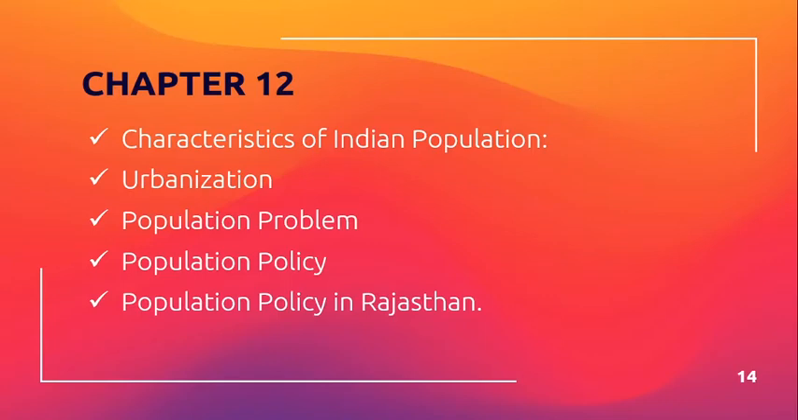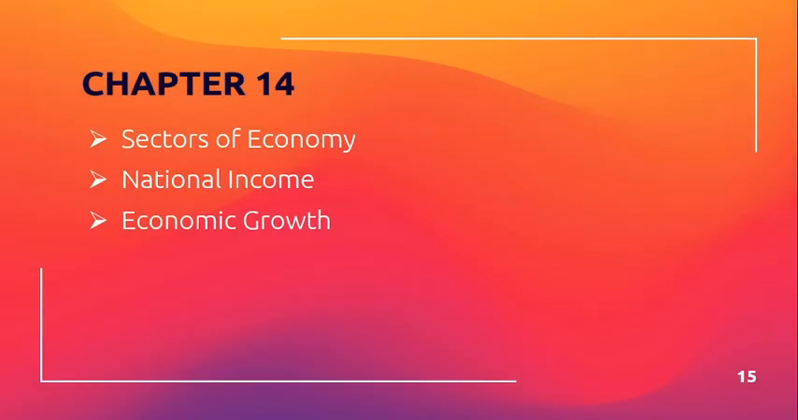Talking about chapter number 12, these are the topics. First one is characteristics of Indian population, urbanization, population problem, population policy and population policy in Rajasthan. I guess 50% of the topics are deleted from chapter number 12, rest are coming for your course. Talking about 13th chapter, that has been completely removed. Now let's talk about chapter number 14. Three topics, sector of economy, national income and economic growth. These three topics have been removed.